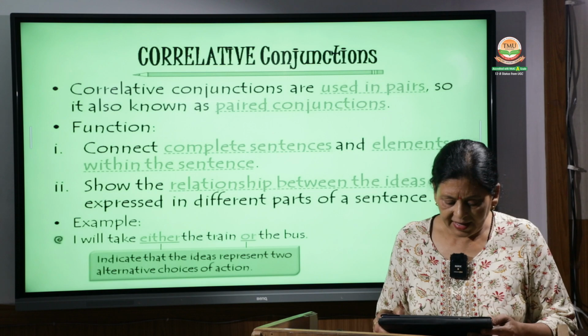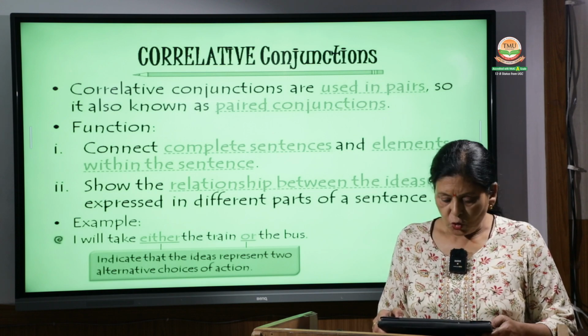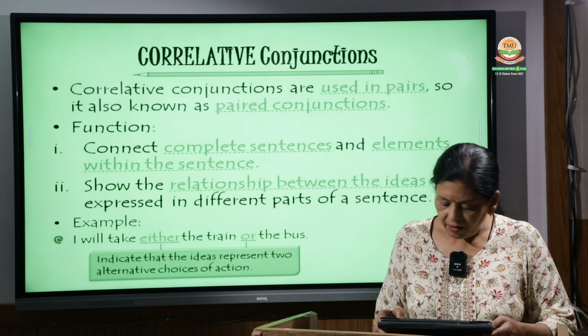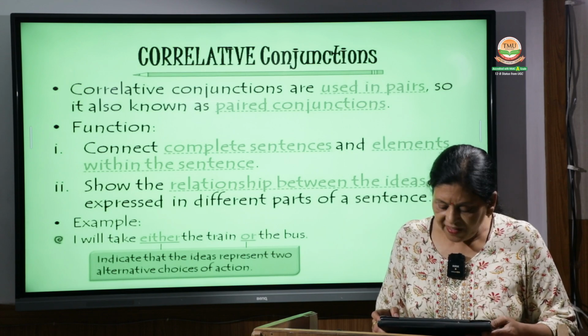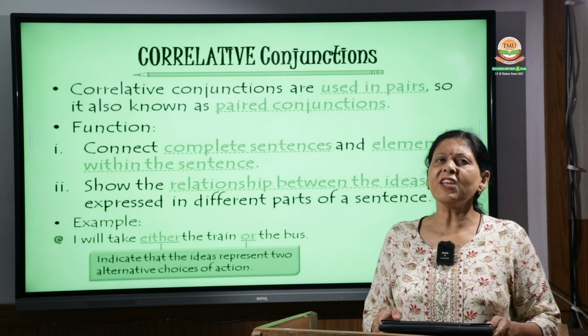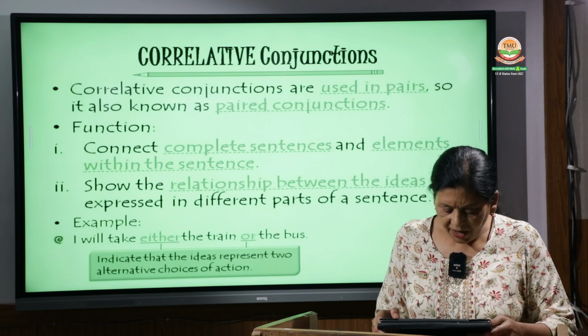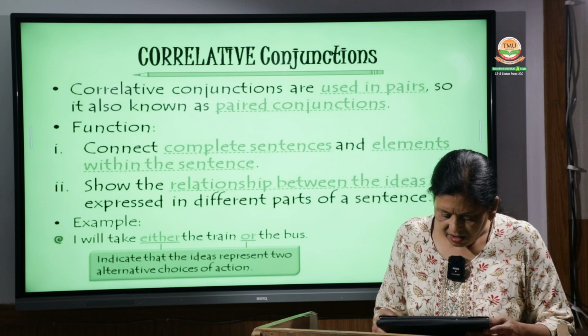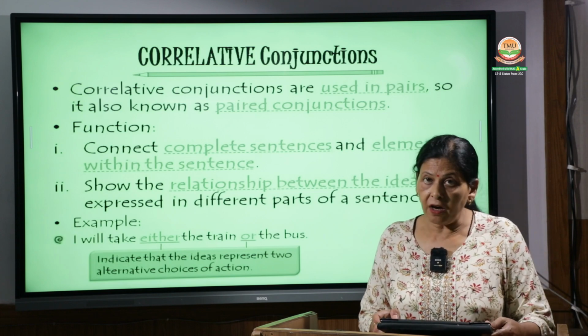Then the next one is, they show the relationship between the ideas within the sentence. That is the example, I will take either the train or the bus.